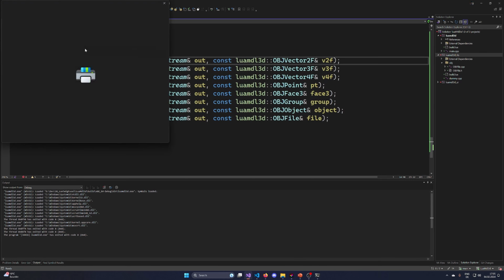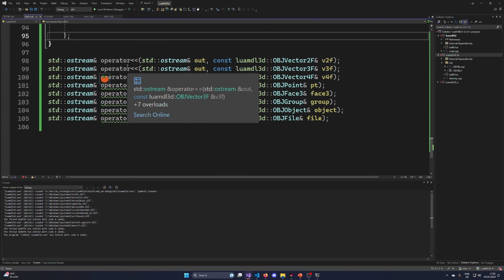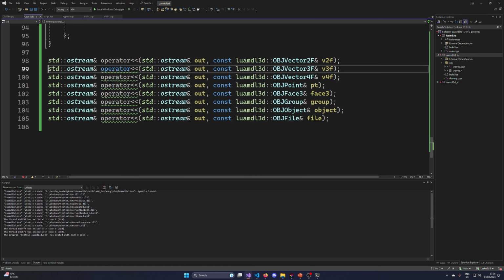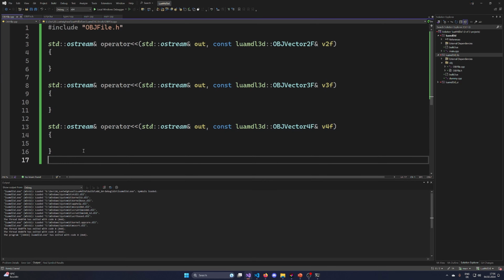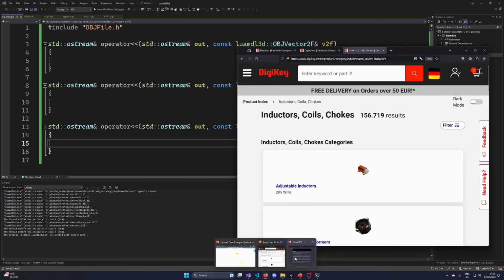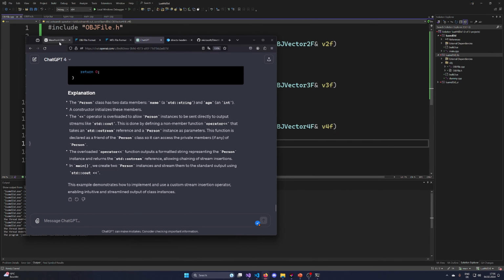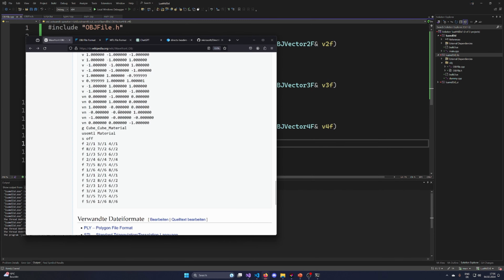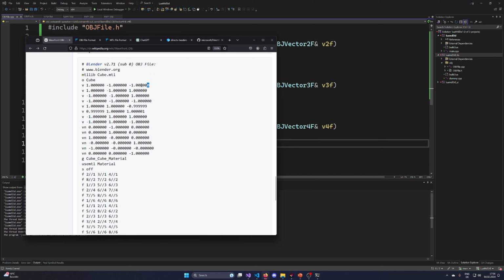Right. Create implementation. All right, so how do outputs of the vectors work? Well, if we take a look at this tab, basically they are just spelled out here with a certain position.